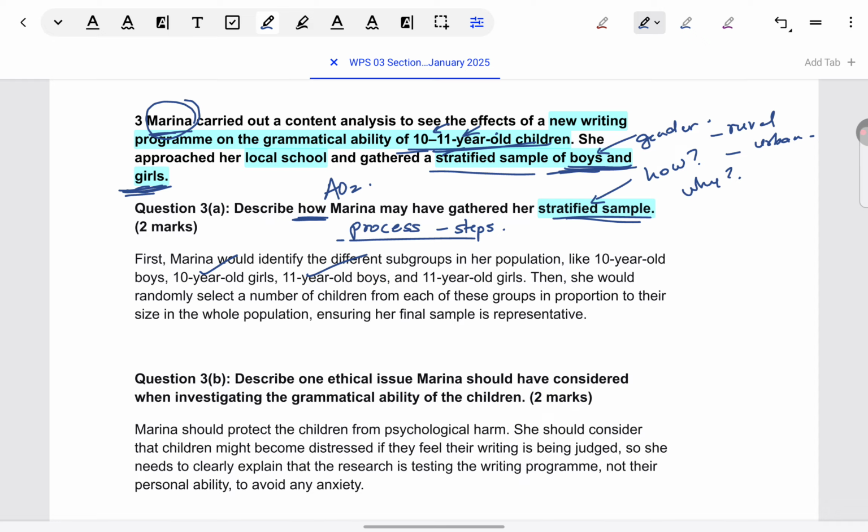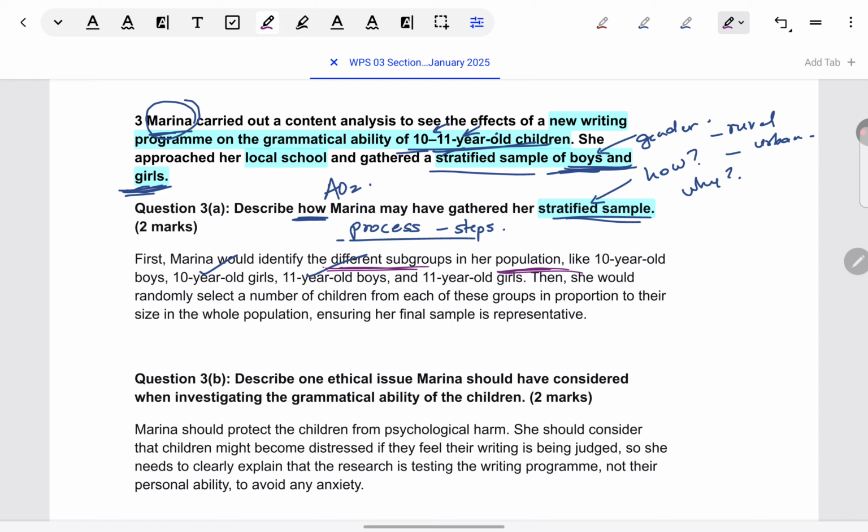So let's see the model answer. Like I told you, you can integrate AO1 and AO2 many times. The mark scheme just calls it AO2, but make sure a general description is there somewhere of what stratified sampling is. It's like identifying different subgroups and representing them. That helps in defining it.